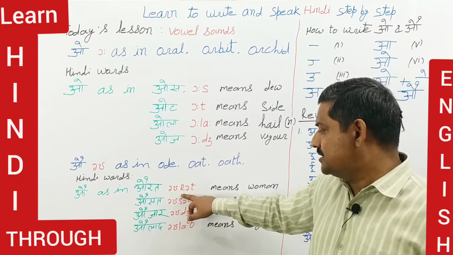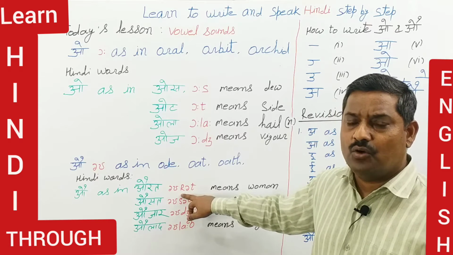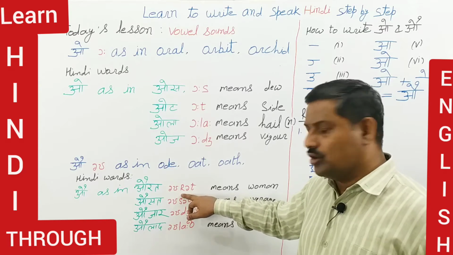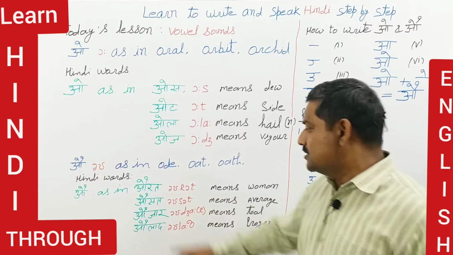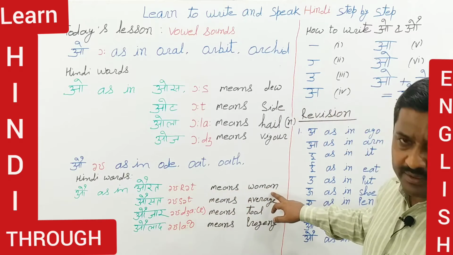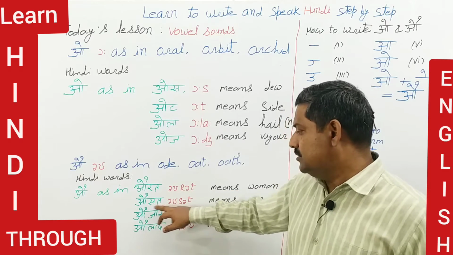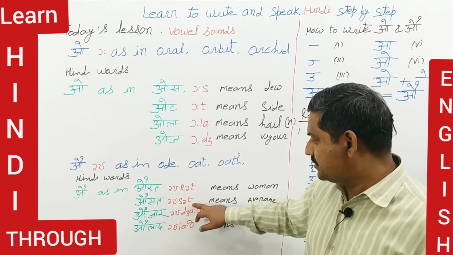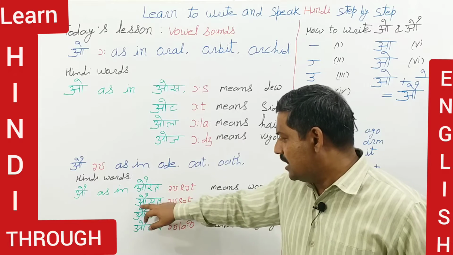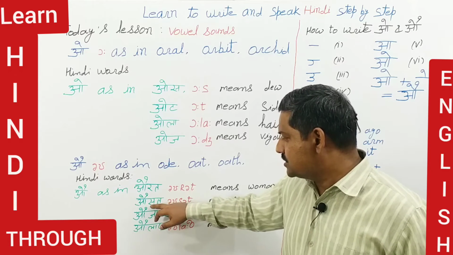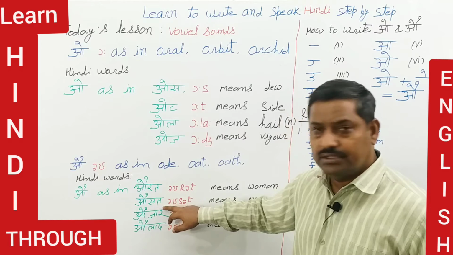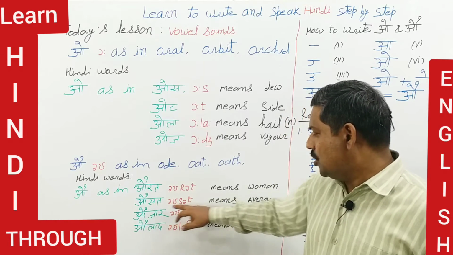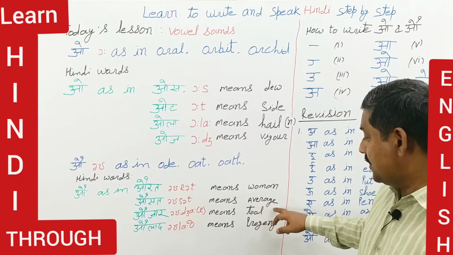When I teach you how to understand and pronounce consonants, then I'll talk more about this symbol. So aurat means woman, and in the same way ausat, ausat. Ausat means average.